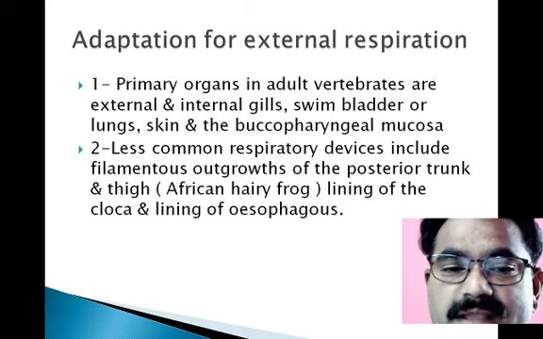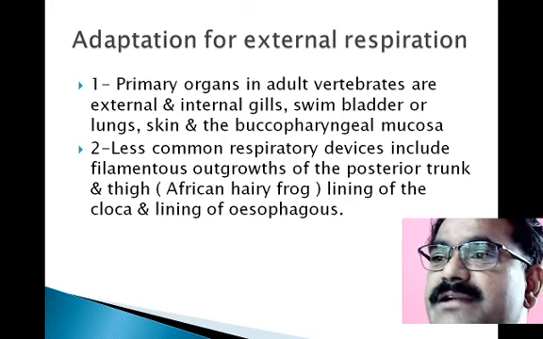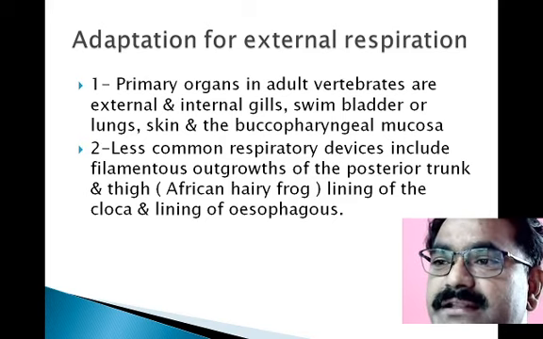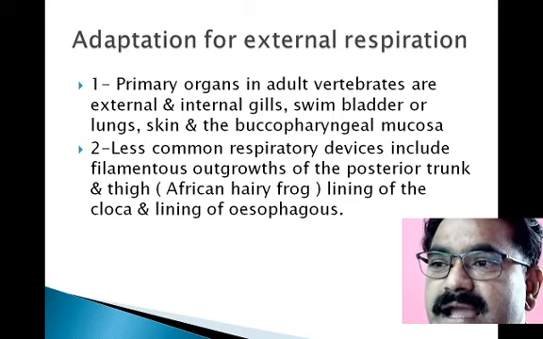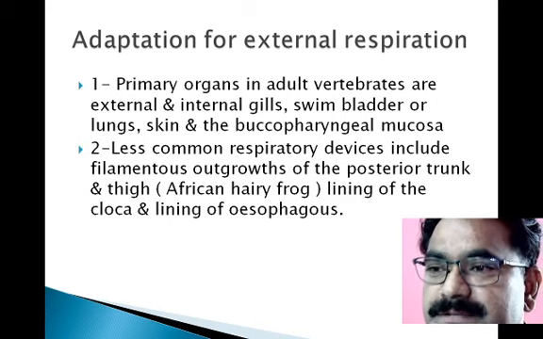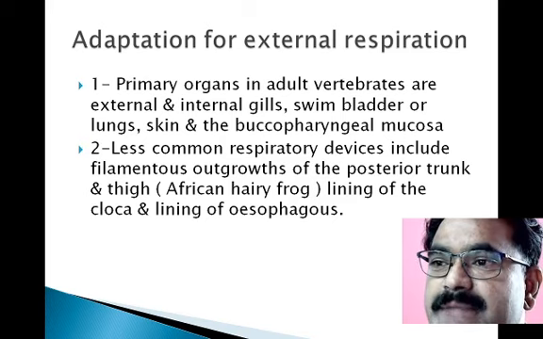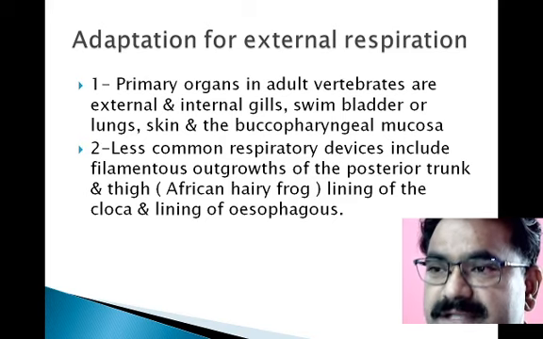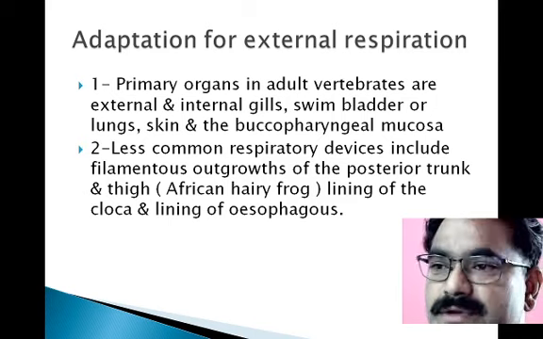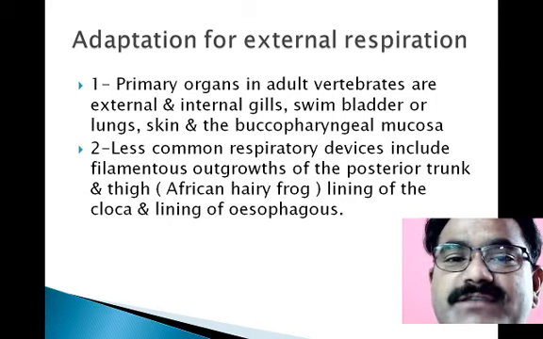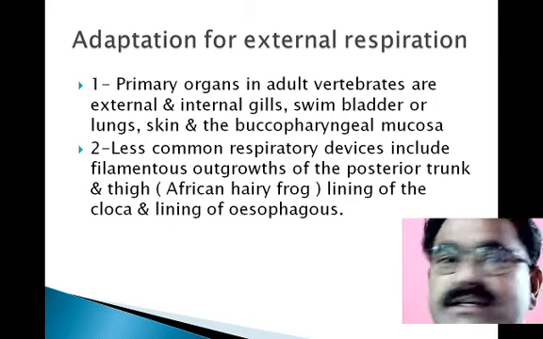So animals inhabit different habitats, and in the different habitats they have different types of respiratory organs. For example, animals inhabiting the aquatic ecosystem must have respiratory organs in the form of gills.